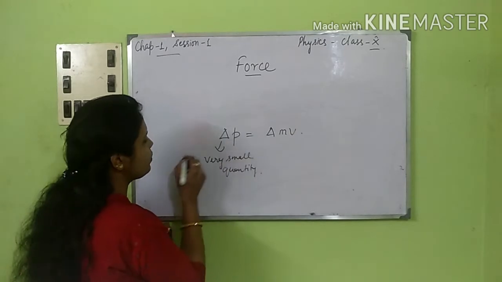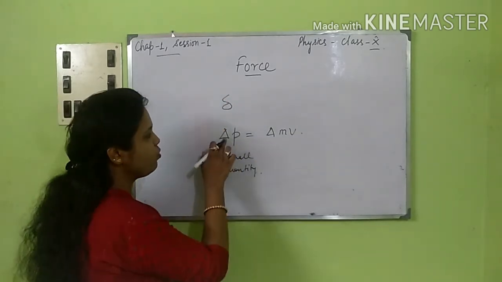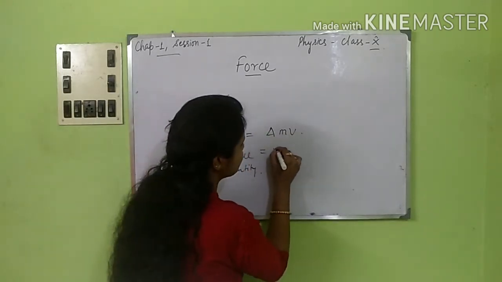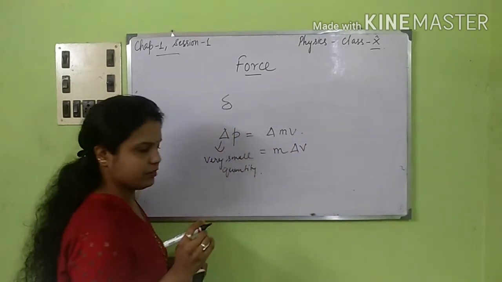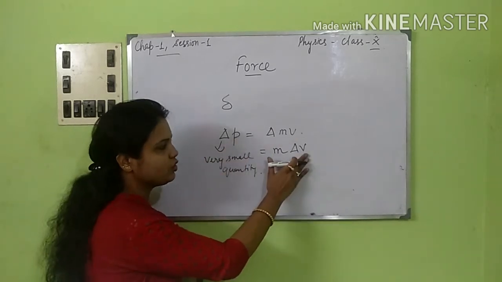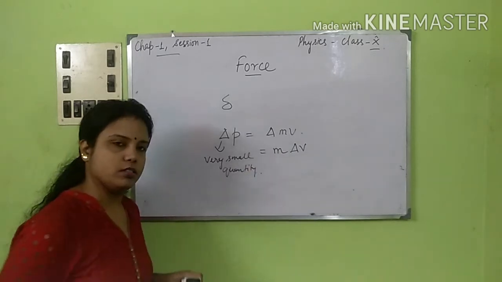Sometimes delta is also written with another symbol, but for now we are going to take delta P is equal to delta mv. So if m is constant, let me take that out: m delta v. Momentum is changing with the change in velocity, mass remaining constant.